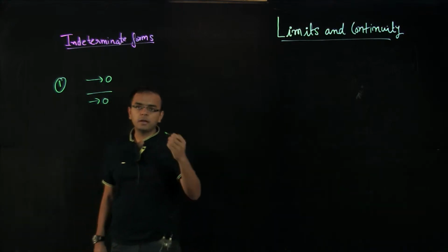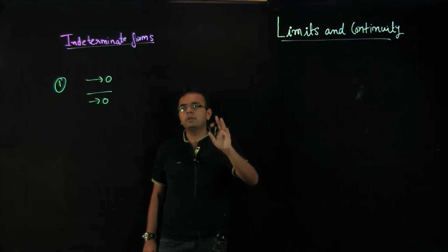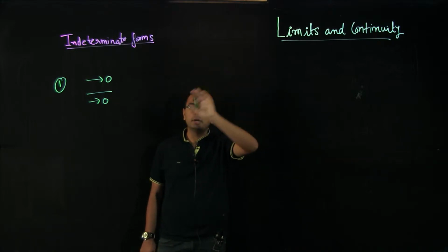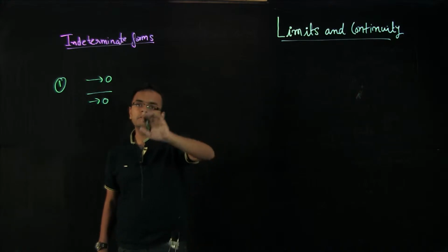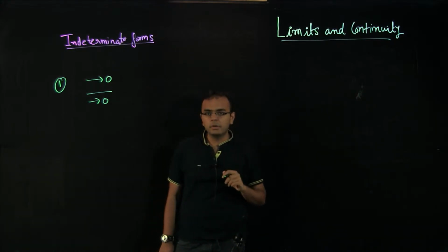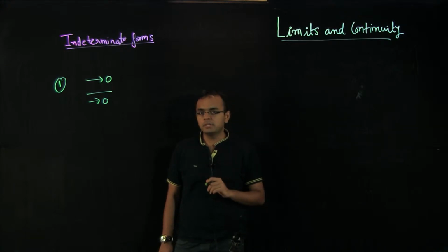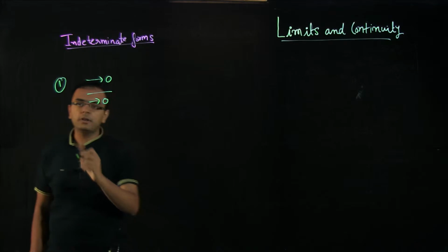Whenever you're trying to find a limit, if you substitute the value and you get the numerator approaching 0 and the denominator approaching 0, then that means that you cannot evaluate the limit unless you are able to simplify the problem or you are able to change the function. So we will go into details, but basically this is one of the forms which you cannot evaluate.